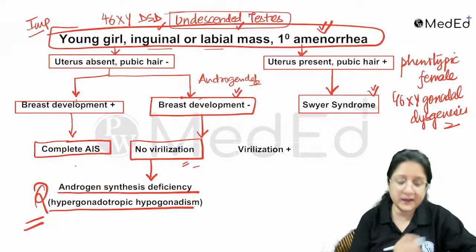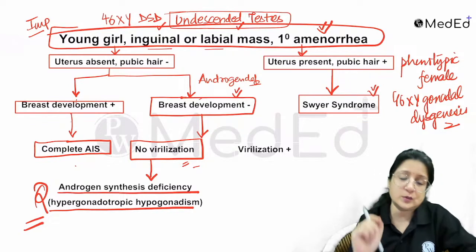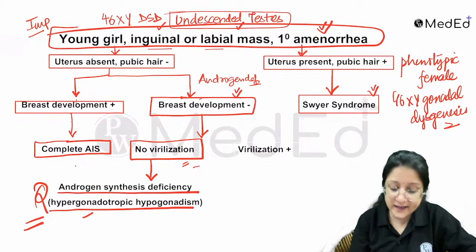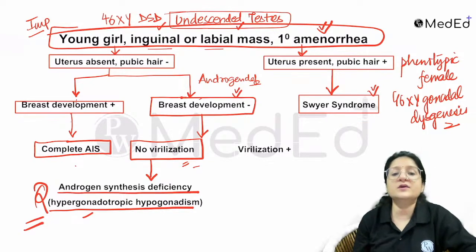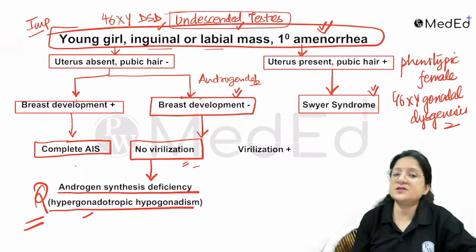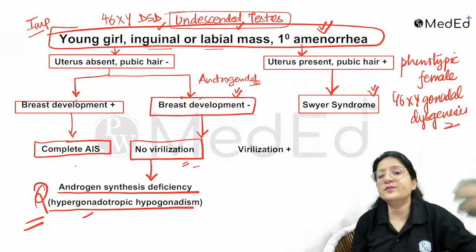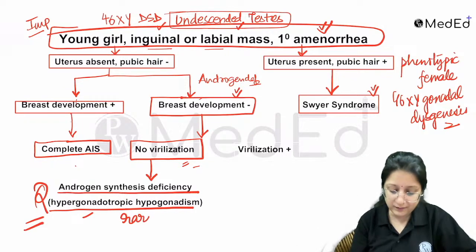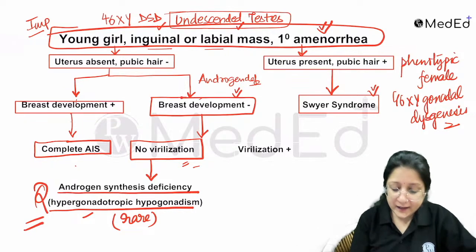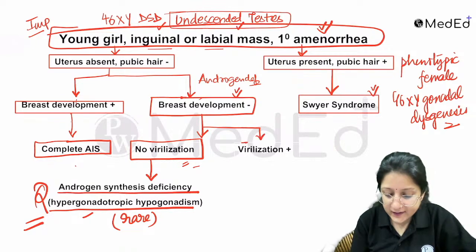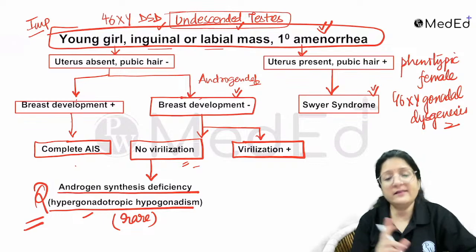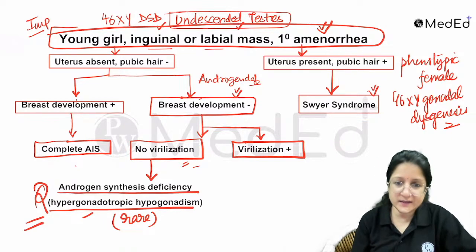This was a question in your NEET PG. Most recently, they asked the same profile and the answer was androgen synthesis deficiency, a type of hypergonadotropic hypogonadism, though rare. If your breast development is absent and you have virilization, then there are two possibilities still.